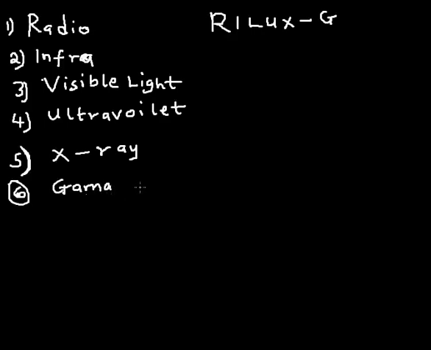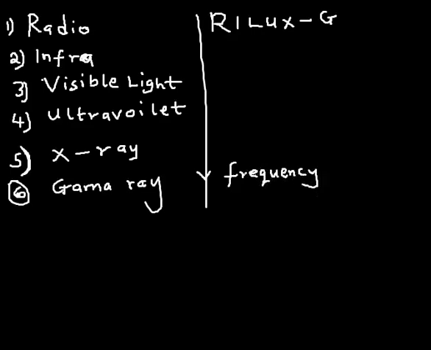As I said, they are arranged according to their increasing frequency. The one with the highest frequency is gamma ray. So the frequency is increasing from the top to the bottom. Gamma ray has the highest frequency, and because it has the highest frequency, it also possesses the highest energy.